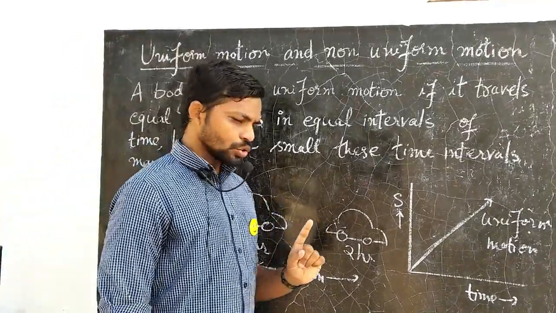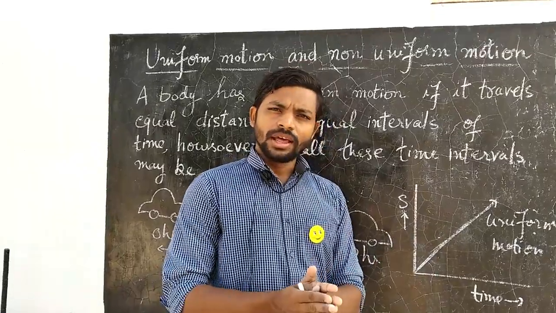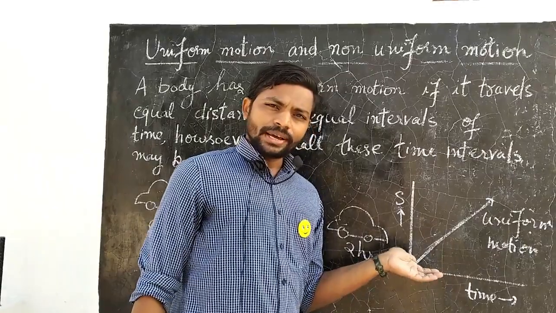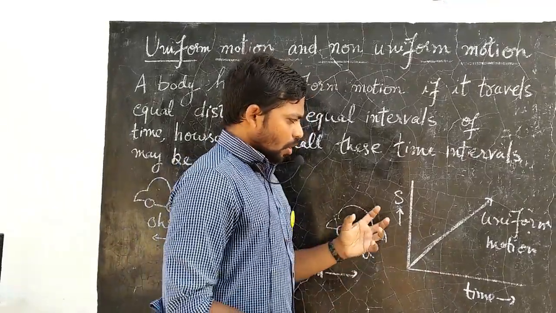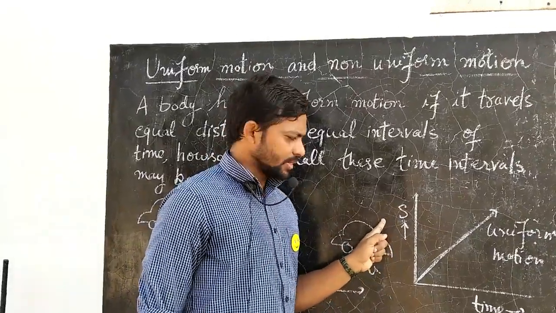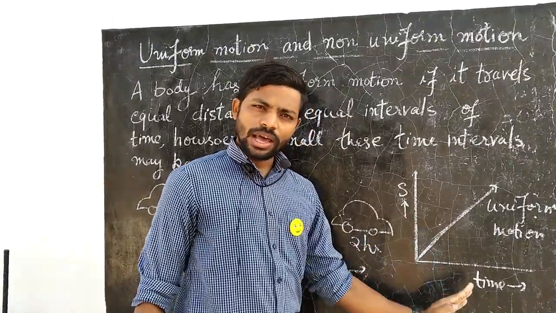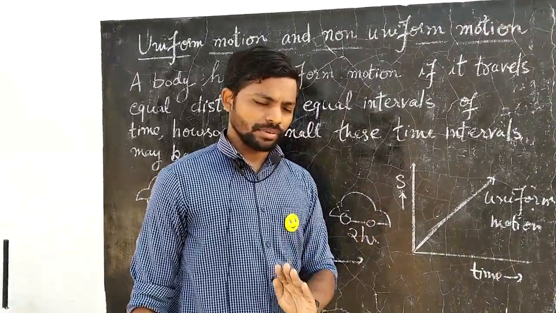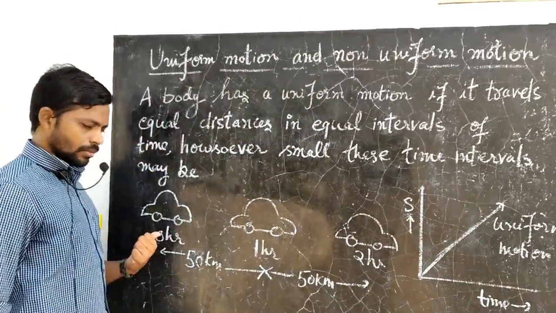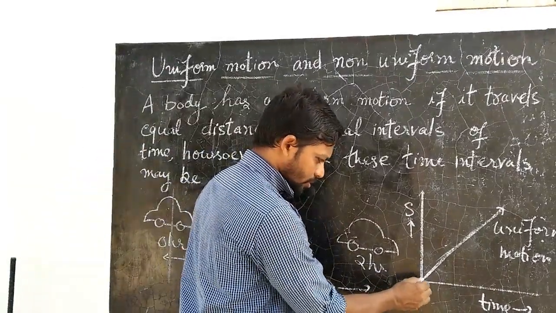At this point, I would also like to introduce graphs to you. Graphs, you have already learned from class 6 onwards. So graphs give a very good idea about the motion, right? On y-axis, let us say I have taken distance, and on x-axis I take time. These two things change along x and y-axis respectively. So you can see here at time 0, the car is at starting position. There is no displacement, so it is here.